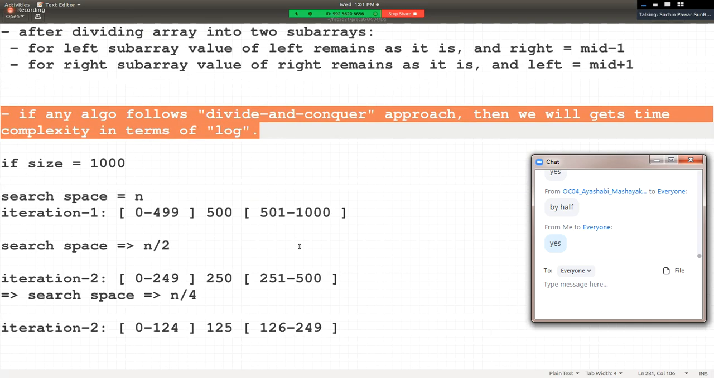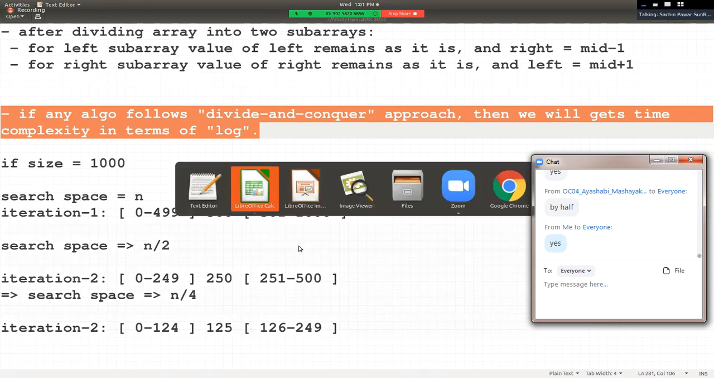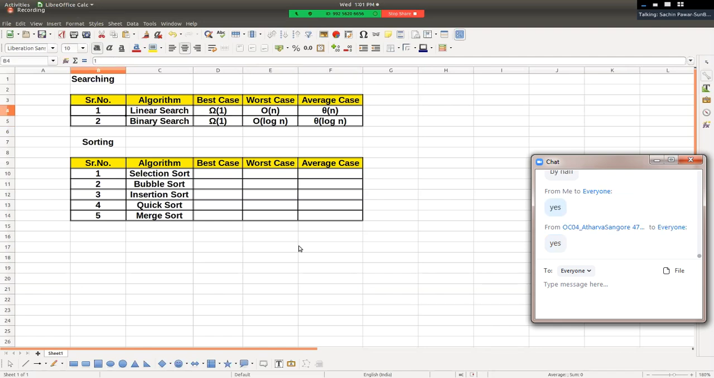में exponentially क्या होता है? Search space gets reduced exponentially. Is that fine? Is that fine, friends? Right?